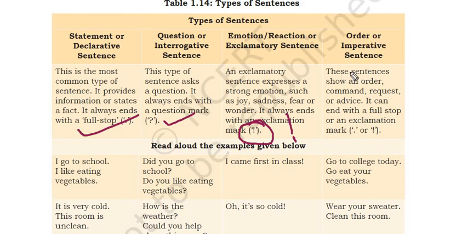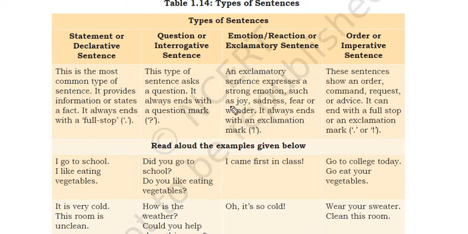Now the ordered kind of sentence, imperative. These sentences show an order, command, request, or advice. It can end with a full stop or an exclamation, depending upon the kind of sentence. Okay, getting? Now read aloud the examples given below.